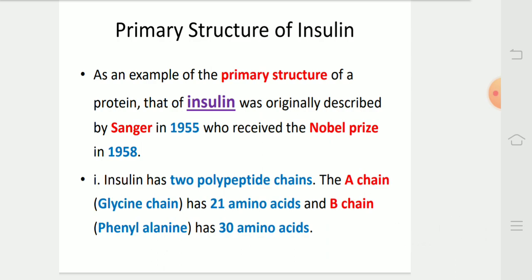Primary structure of insulin. As an example of the primary structure of protein, that of insulin was originally described by Sanger in 1955, who received the Nobel Prize in 1958. Insulin has two polypeptide chains. The A chain, that is the glycine chain, has 21 amino acids, and the B chain, that is the phenylalanine chain, has 30 amino acids.